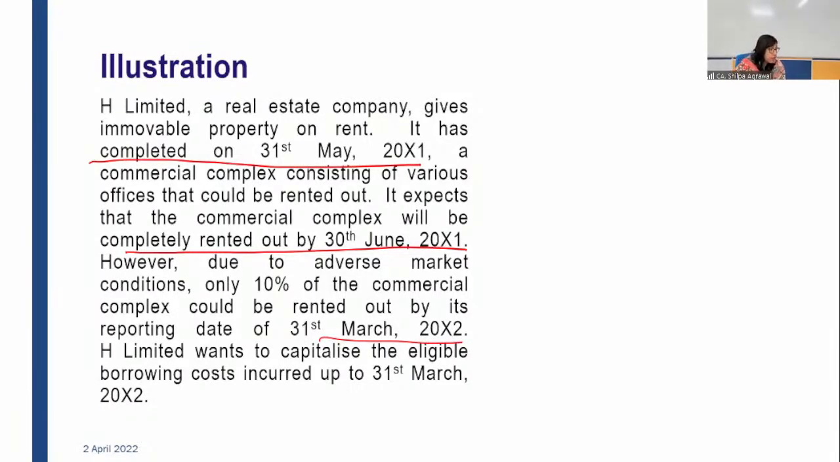31st May. Good, Priya. It should be 31st May only because your work was completed on 31st May. Irrespective of the intention or the planning or the estimates of by what time it will be rented out, or whether it was not rented out and is still unoccupied, that is immaterial for this standard for the capitalization of borrowing cost. What is important is when the activity was completed, and the activity was completed by 31st May 20X1. So your borrowing cost should be capitalized till 31st May 20X1 only. Good.